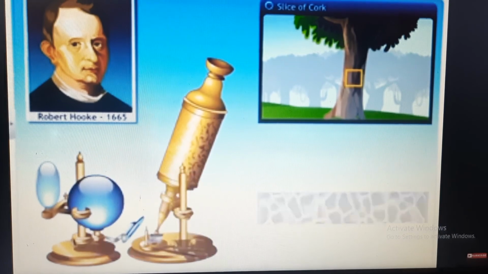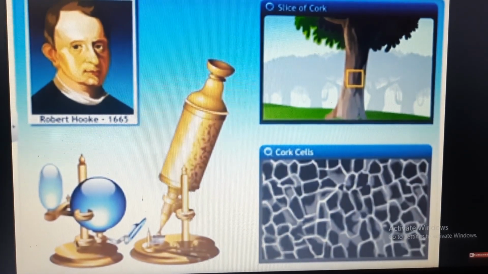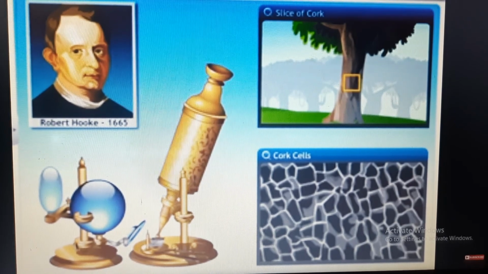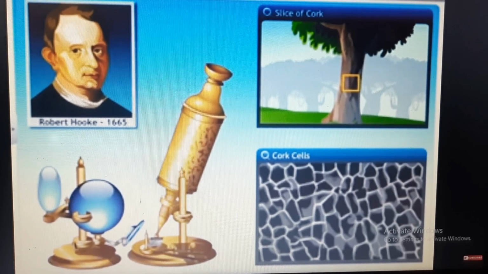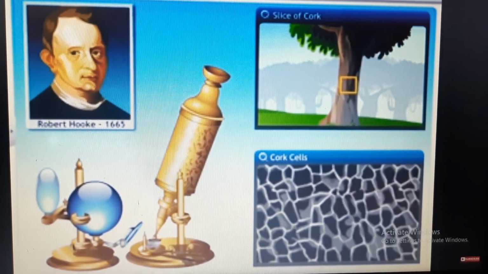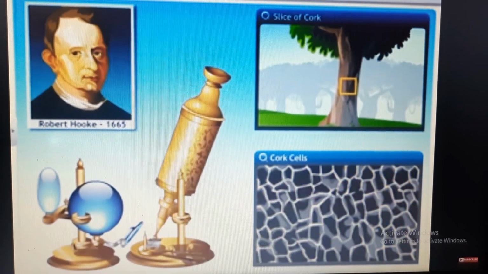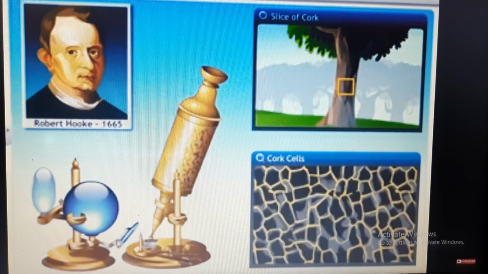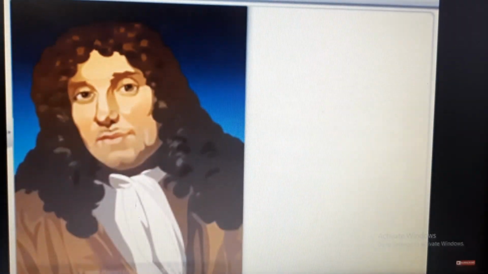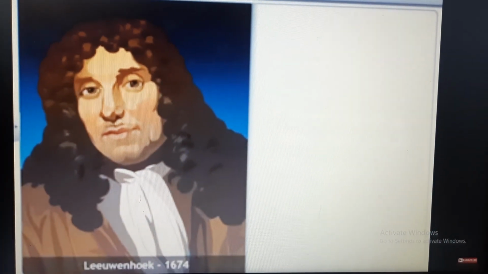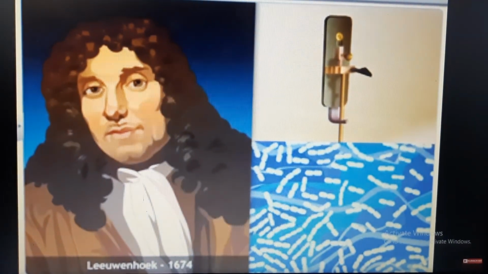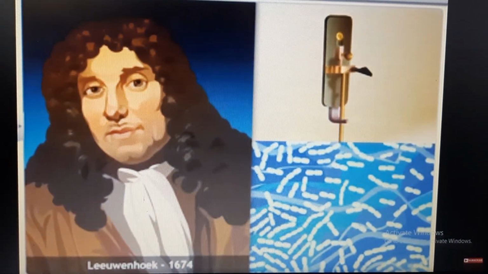He observed many tiny, hollow, room-like structures that resembled a honeycomb and called them cells. Hooke actually saw only the outer cell walls because cork cells are not alive. Leeuwenhoek in 1674, with an improved microscope, discovered free-living cells in pond water for the first time.